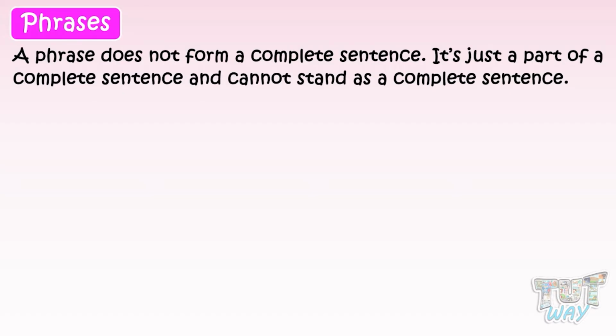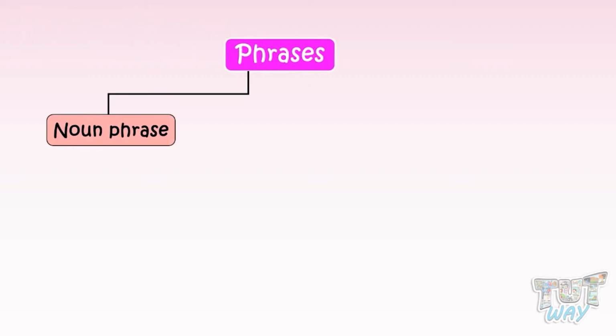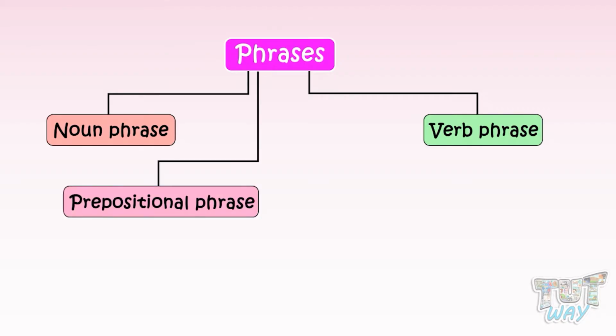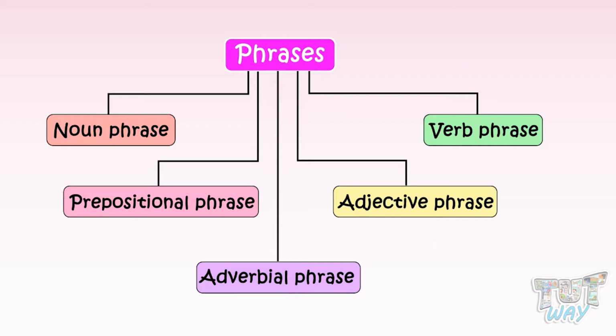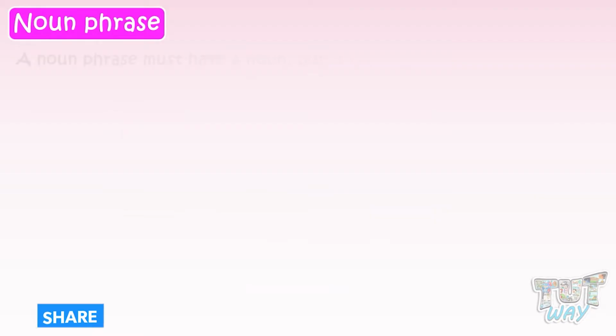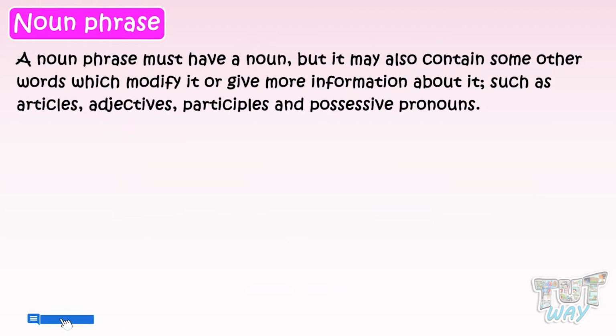The phrases are of many types: noun phrase, verb phrase, prepositional phrase, adjective phrase, and adverbial phrase. Now we will learn about the noun phrase and its different functions within a sentence. Noun phrase. A noun phrase must have a noun, but it may also contain some other words which modify it or give more information about it, such as articles, adjectives, participles, and possessive pronouns.